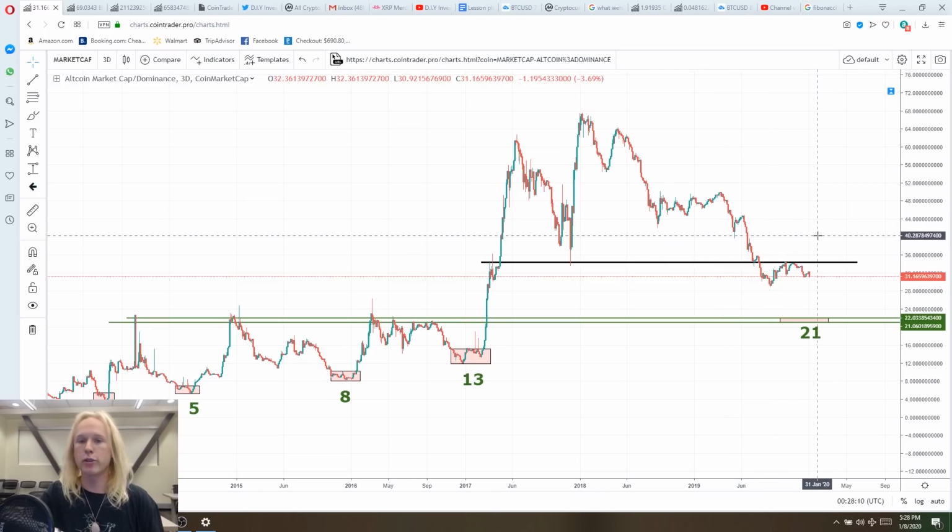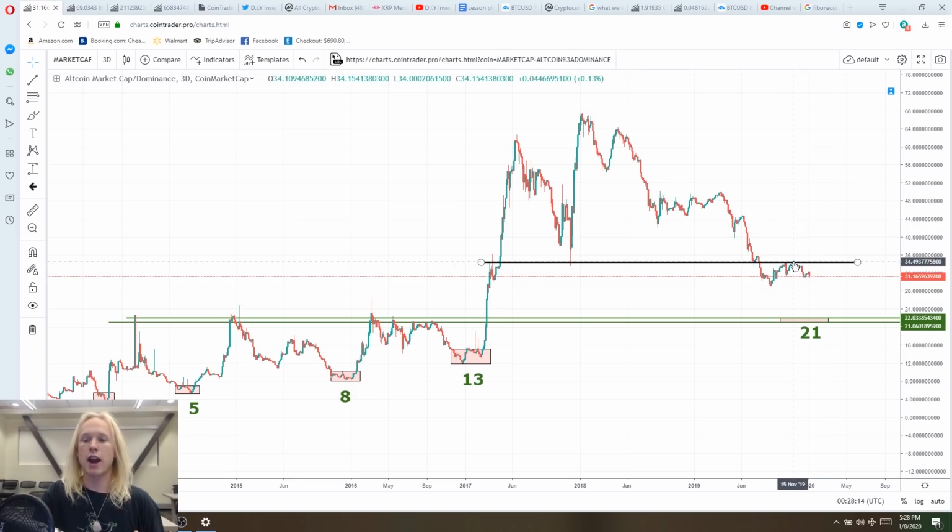Now, I'm not too worried about this. I'm still accumulating altcoins. I'm really not too shaken out by what's happening in the market because I'm actually expecting another low inside of the altcoin dominance. Now, the reason for this is because I think that Bitcoin may go for another low, and it could also break out and go higher. But either way, whatever way Bitcoin moves, I'm still expecting this chart to go down.